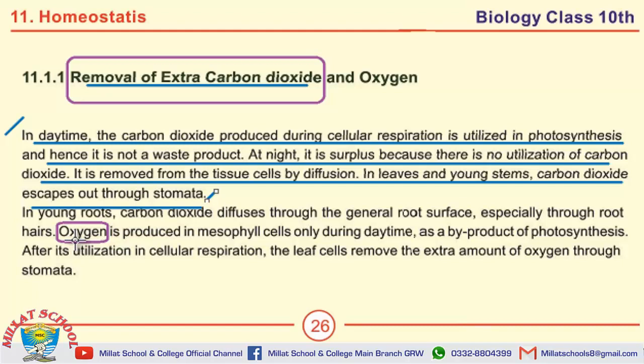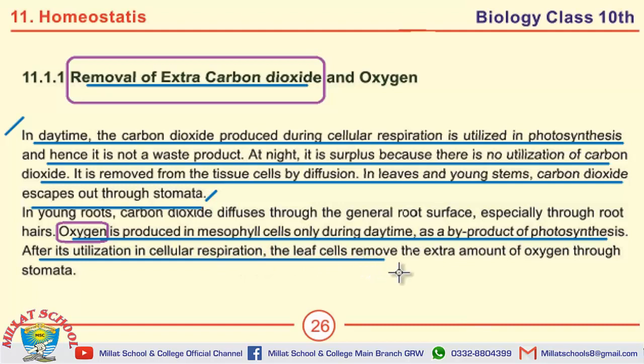Next short question: how does removal of oxygen occur in plants? Oxygen is produced in mesophyll cells only during daytime as a byproduct of photosynthesis. After its utilization in cellular respiration, the leaf cells remove the extra amount of oxygen through stomata. So students, these were our short questions. Now we will discuss some MCQs on this page.